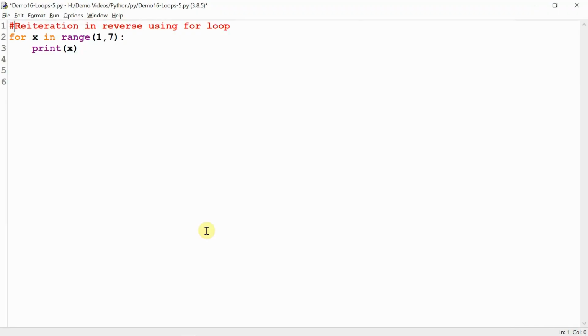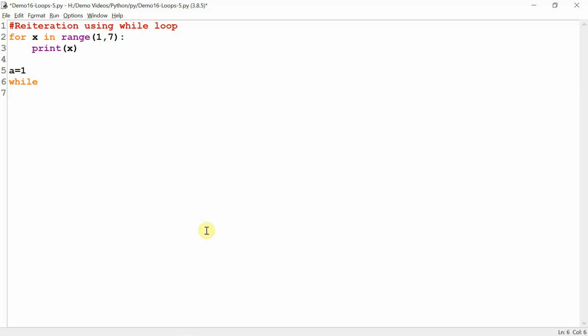Moving further, let us discover another keyword, the while keyword. While is also used to implement loops in Python, but in a very different way. In line number 2, you see for loop is implemented. Whatever for loop is doing here, while loop is also doing. For loop is displaying the numbers from 1 to 6, plain and simple. The same thing is being done by while loop below.